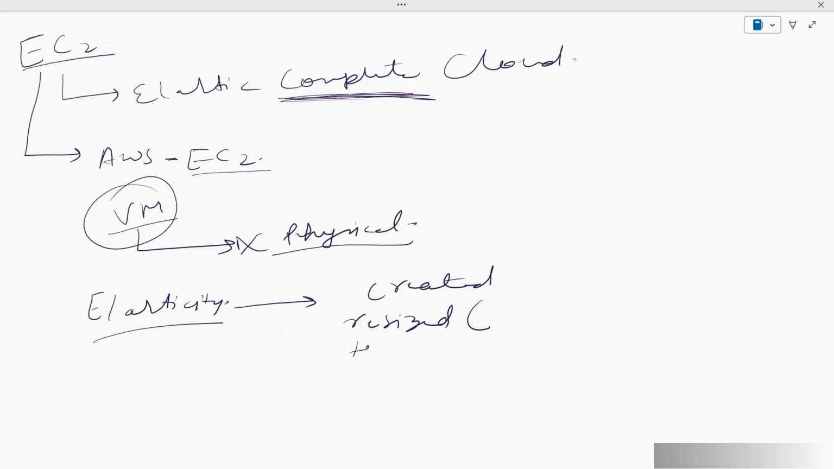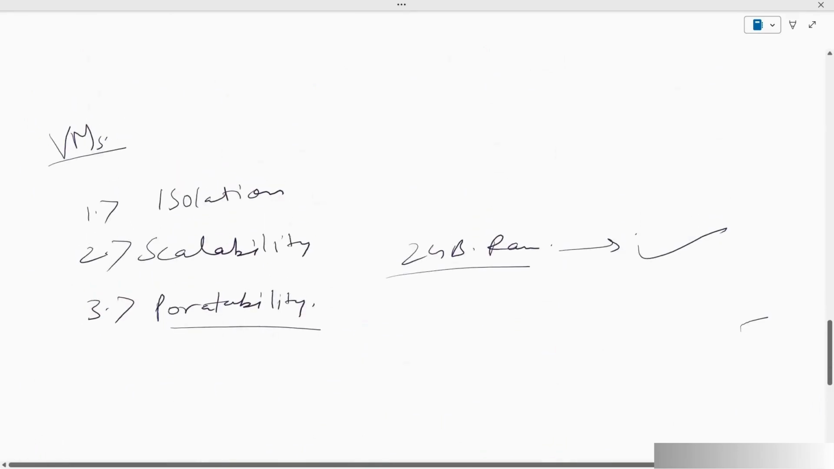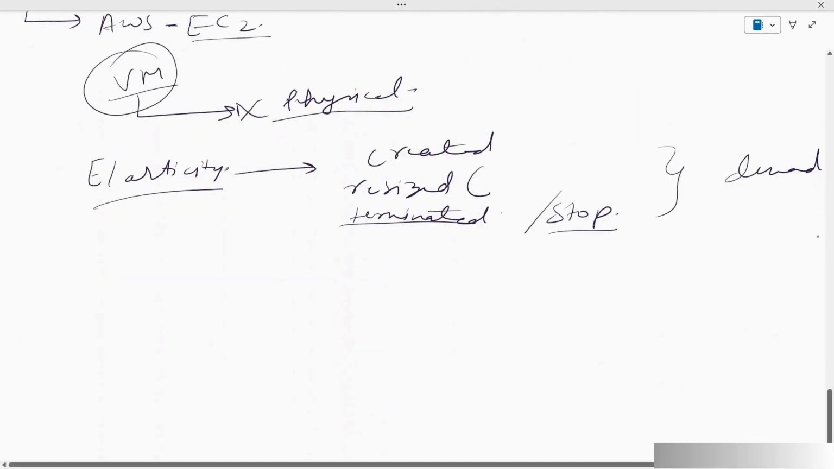And we can even terminate it if we do not have the requirement, or we can even stop it. Terminating is like deleting everything. Stopping is like just pausing it. And all these things can be done on demand as per the requirement. That's the best part. So this refers to the elasticity of the EC2 service.